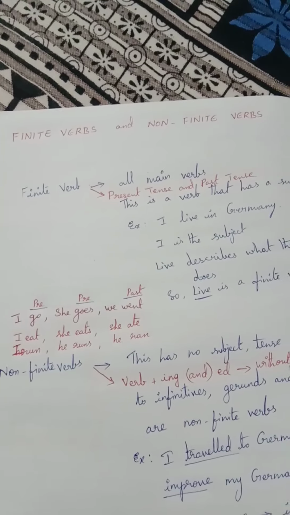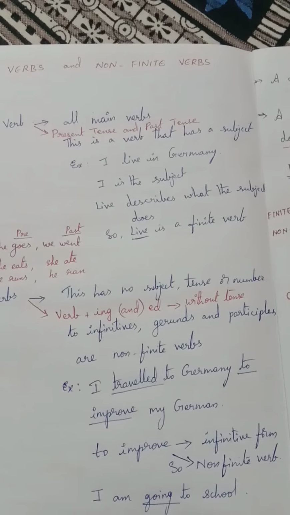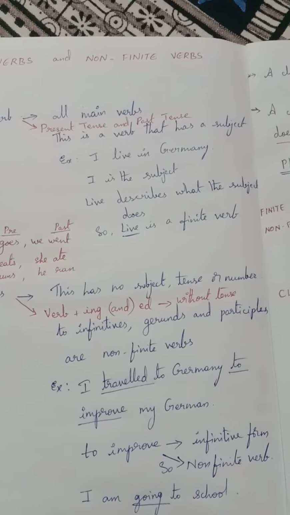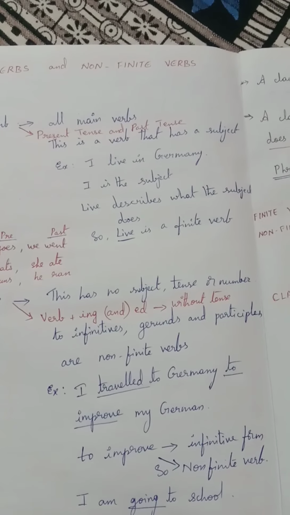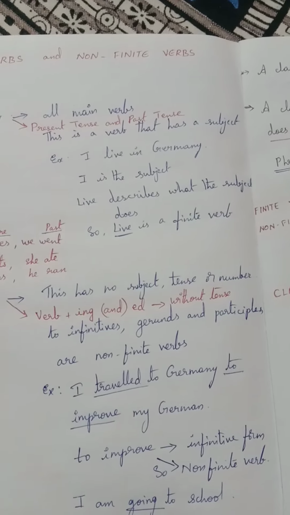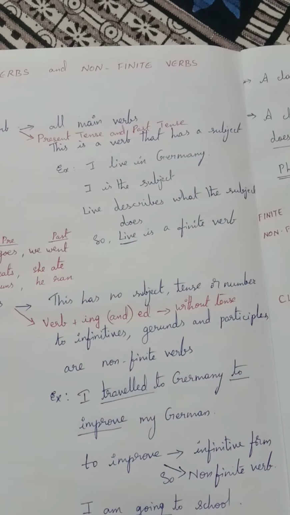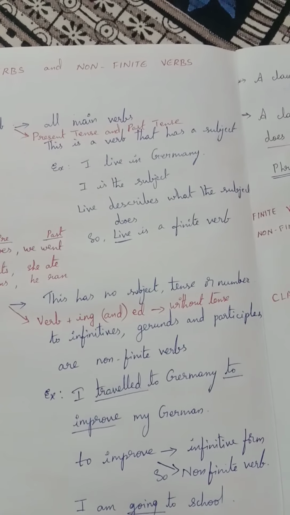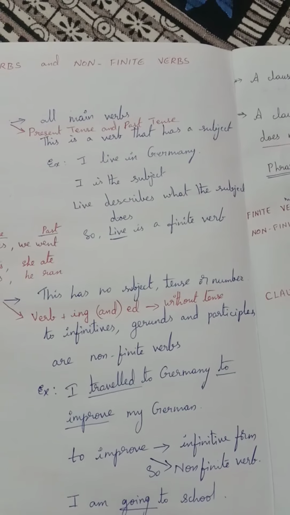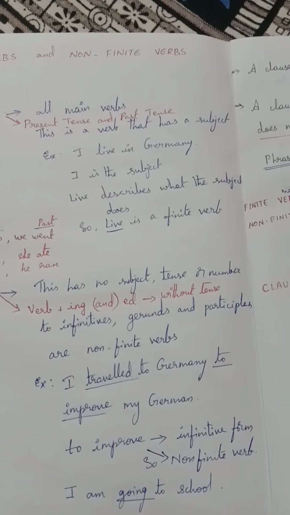And non-finite verbs. Finite verbs consist of a subject, but here there is no subject, no tense and no number. All verb plus ing forms and also verb plus ed forms are non-finite verbs. And also to-infinitives, gerunds and participles are non-finite verbs.